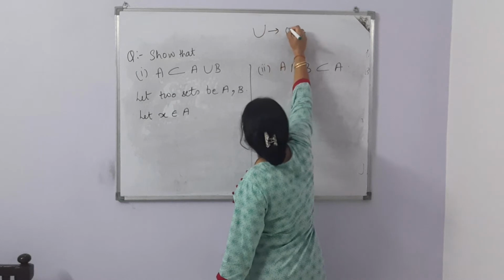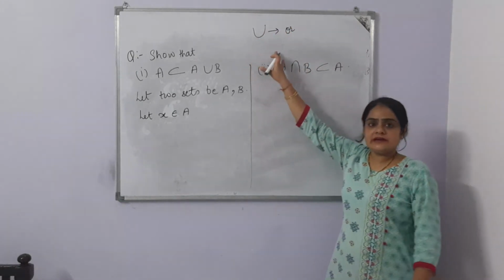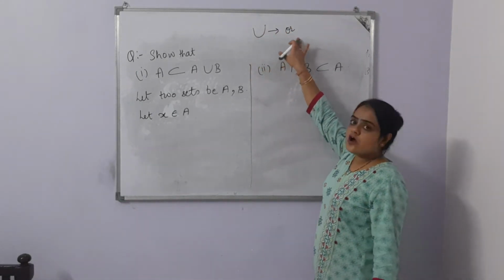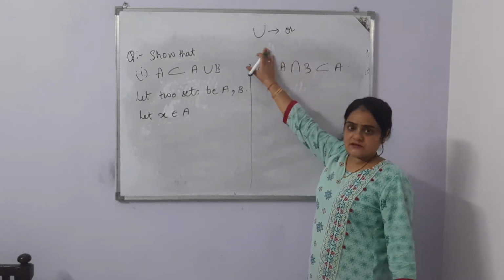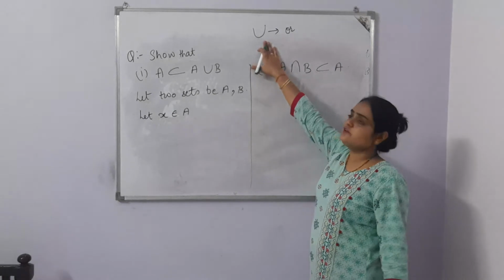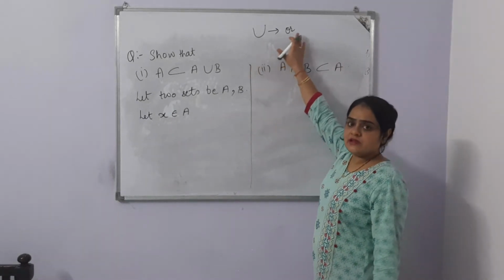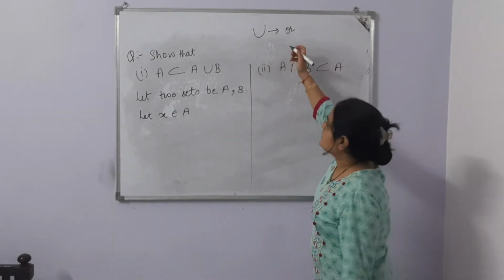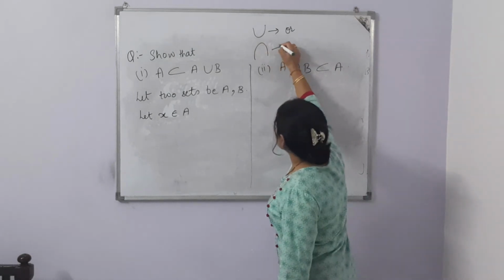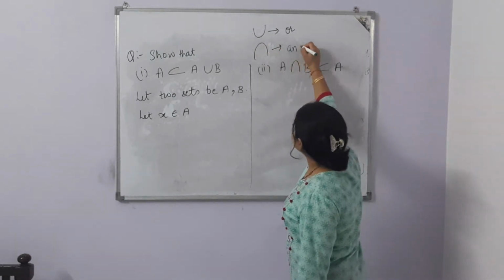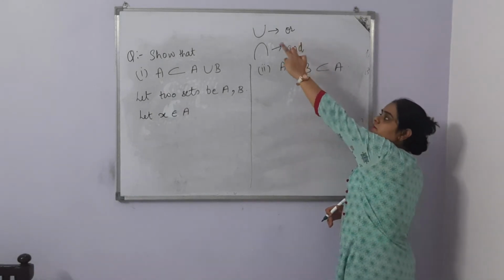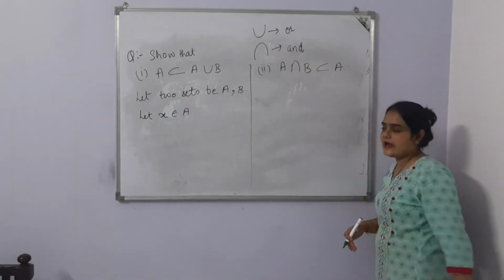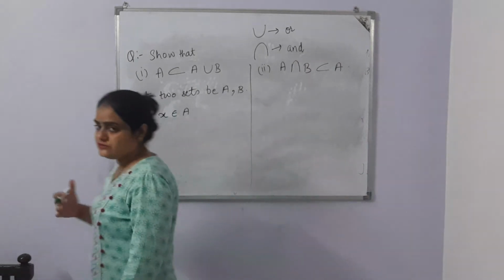Theoretically union means OR. Theoretically we'll use the word OR in place of union. If practical work is there, we'll use the symbol union. And for intersection the theoretical word is AND. For union the theoretical word is OR and intersection means AND in theory.